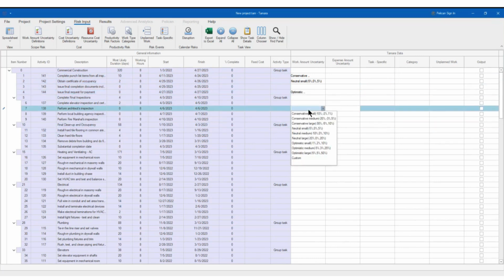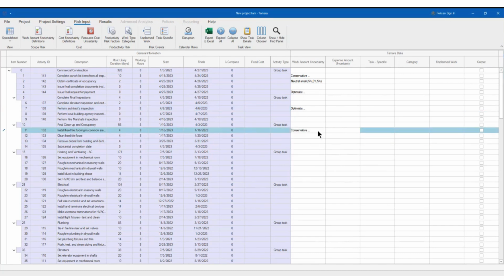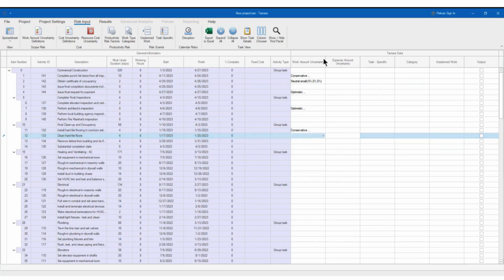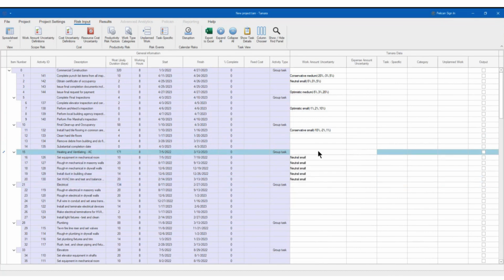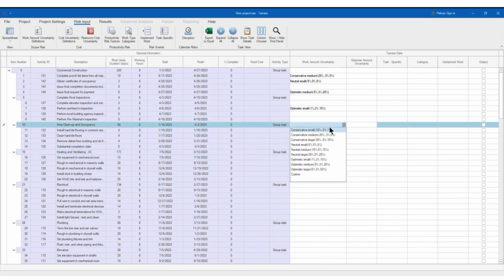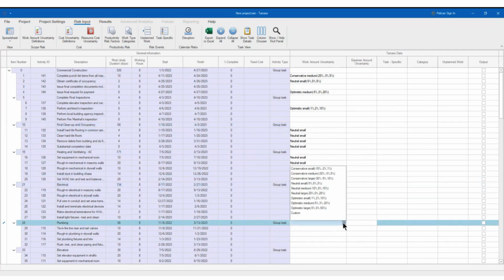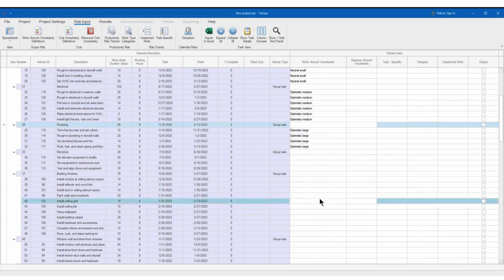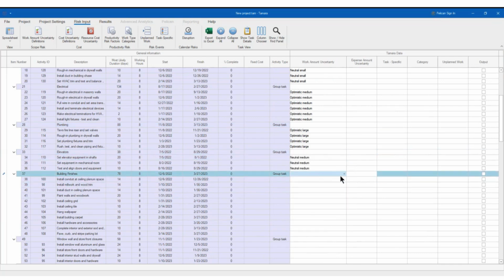So for example, if you're running a workshop with your team or with your clients, this is something that you can do upfront like this. It's very, very simple. Conservative small, imagine you have all this information directly here. Now, take a look at what I did on purpose. If you apply this to a group task, all the tasks inside the group task are going to inherit it. For example, neutral small, you see, all of them neutral small, or optimistic medium, or optimistic large, like this, right?